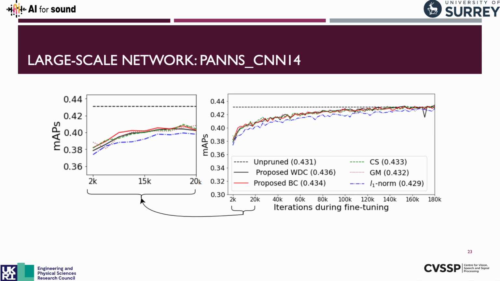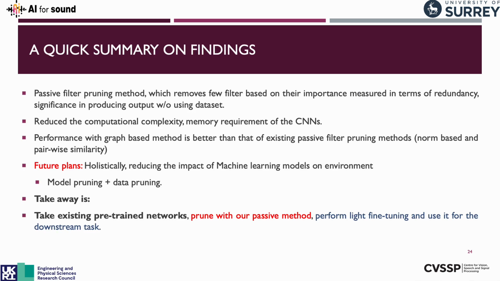And we can see that our proposed method outperforms the pairwise similarity norm-based methods, GM and L1. Particularly, the performance gain is faster as well when filters are pruned using the proposed method. So we don't only get there, we get there faster, especially at the beginning of training, which is nice to see. And here is a summary of our findings.